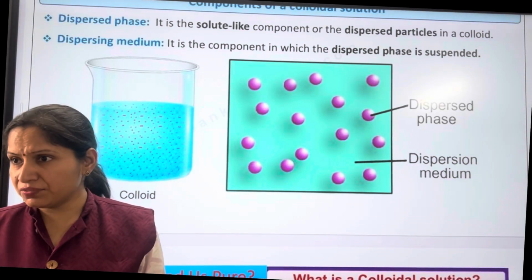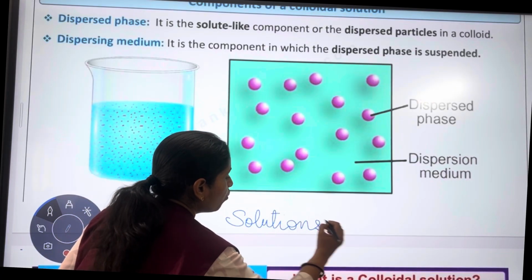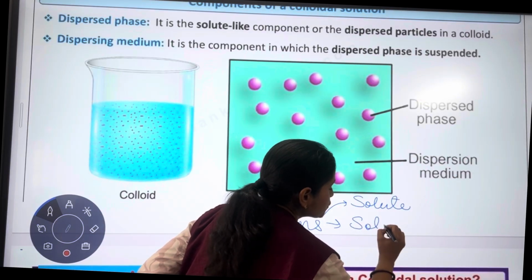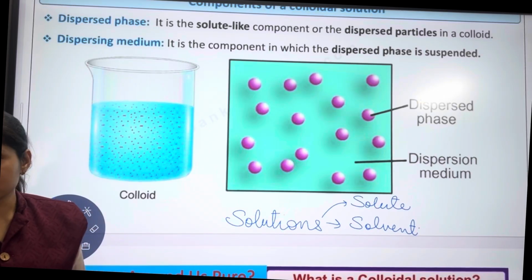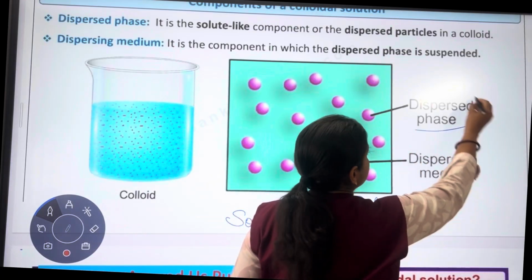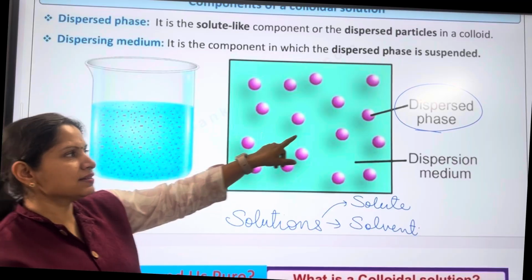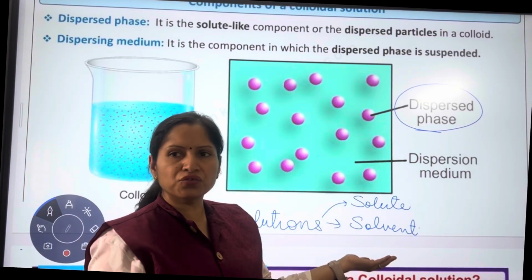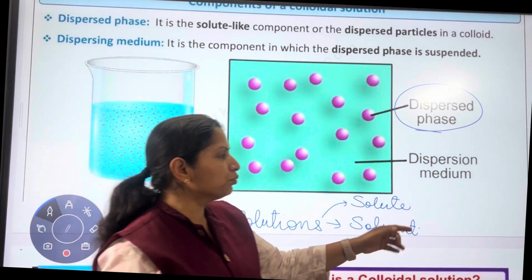In a homogeneous solution we have seen that a solution has two parts. What are the two parts? It has a solute and a solvent. Similarly, a colloid also has two parts. What we used to call a solute is, in a colloid, the dispersed phase. In a colloidal solution, the particles which are there, we call them the dispersed phase. So it is somewhat similar to the solute of a solution. And a dispersed medium is there, which is similar to a solvent.